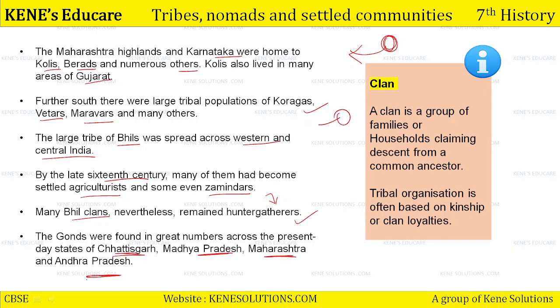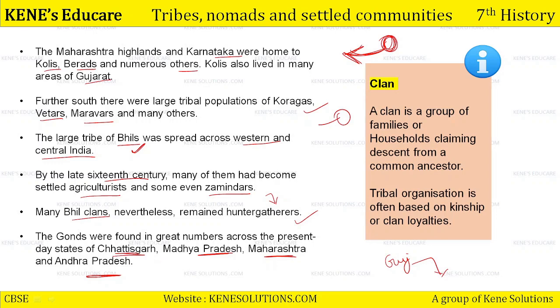And children, you really need to understand कि कौन सी tribe कौन से region में ज़्यादा concentrated थी. Okay, you need to know this. Maharashtra highlands and Karnataka में Kodis, Birads थे. Kodis also lived in Gujarat. Then coming south from Gujarat, Gujarat से अगर थोड़ा south की तरफ आओगे, then there were tribal populations of Koragas, Vetar and Marwads also. Bhils कहाँ रहते थे? Bhils रहते थे central India और western India में. Okay, कहाँ रहते थे? Central India और western India में. And if you talk about the Gonds, they were found in the areas of Chhattisgarh, Madhya Pradesh, Maharashtra and Andhra